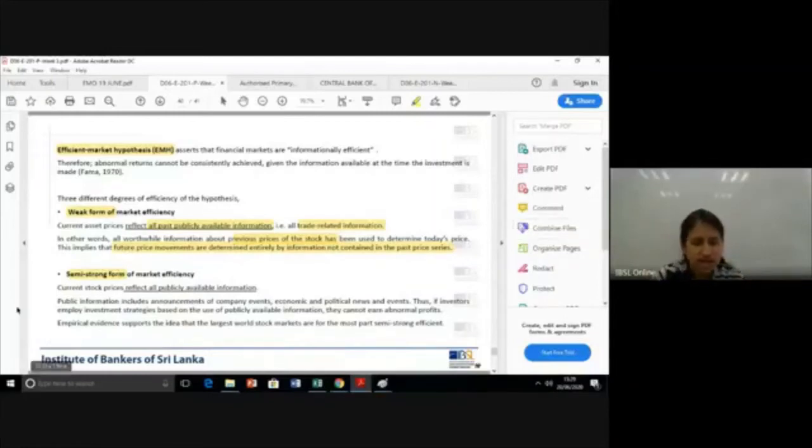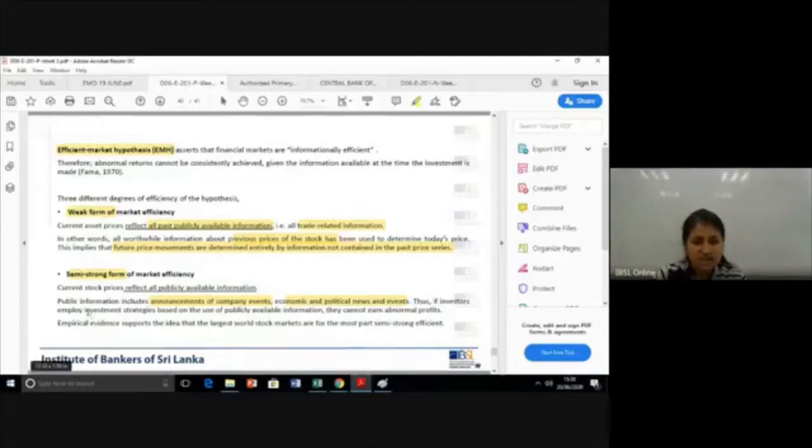So it will have the past trade information, the price related information, plus public information relating to announcements of the company, and economic and political news. To the equation, you add another plus: the present publicly available information related to the company, the market, and the economy as a whole.